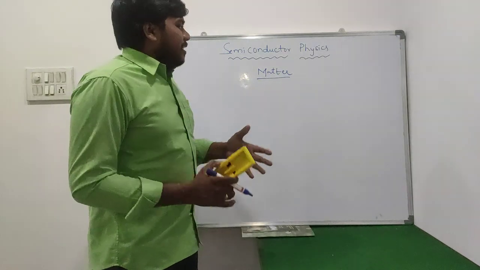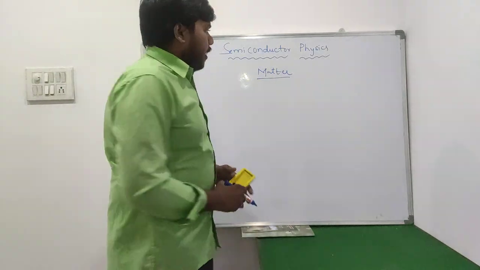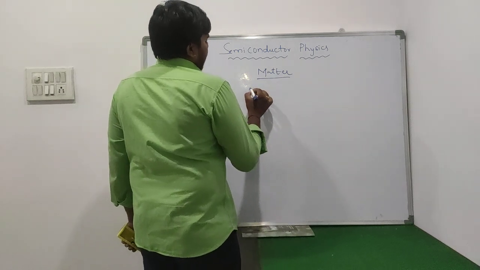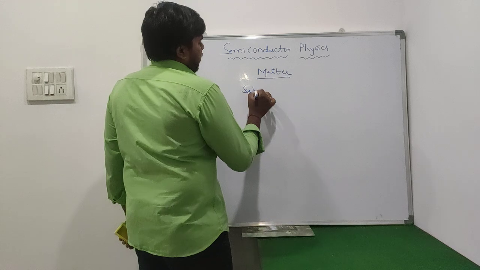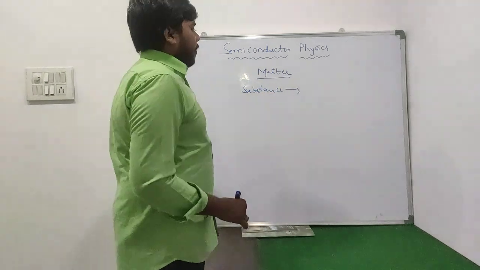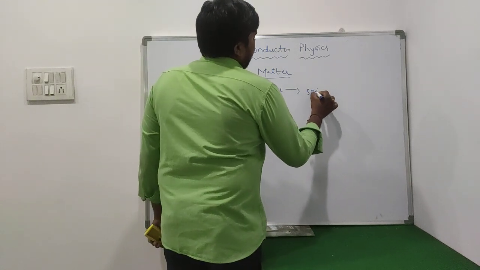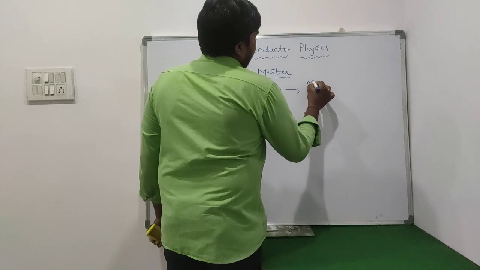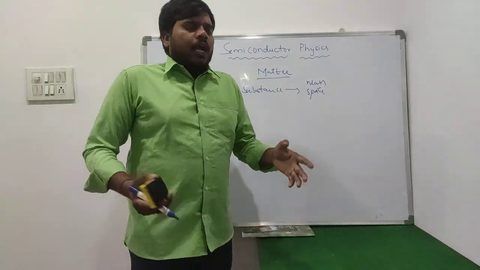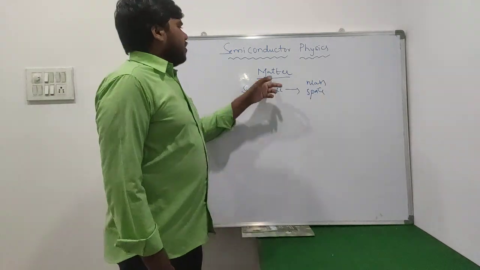So what is the actual definition of matter? The actual definition of matter is simply a substance which occupies a space and consists of mass. Which is having mass and occupying space. That which occupies space and consists of mass is known as matter.